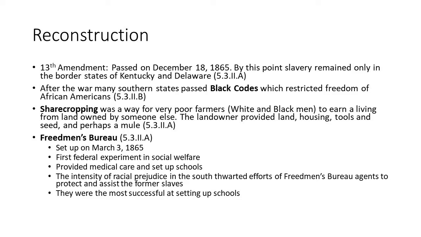So the South loses out on this labor system, and so they pass what are known as black codes, which is essentially slavery by a different name. Black codes are going to restrict the freedom of African Americans, where they can travel. They can't leave city limits. They can't be out at night. They couldn't do all this stuff. During the daytime, they had to be working for a white person. There were contracts that looked very much like slavery. And so under black codes, things didn't change that much for these former slaves.